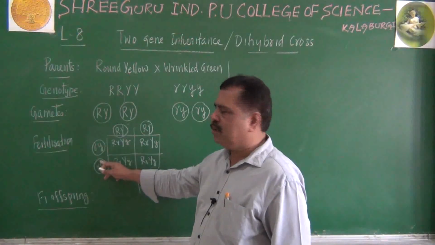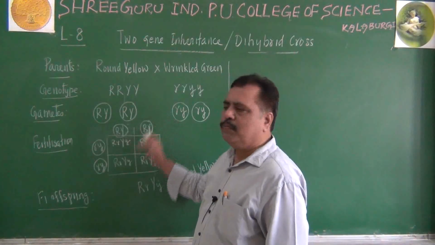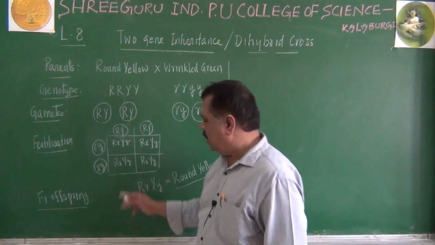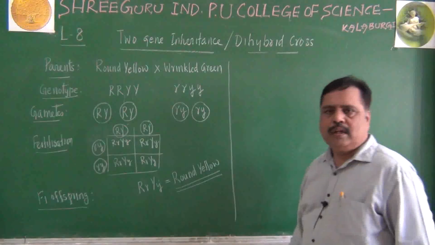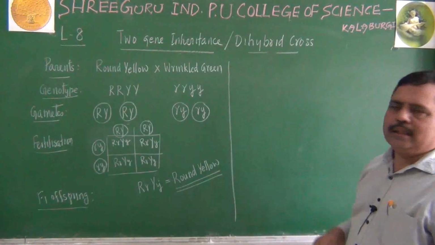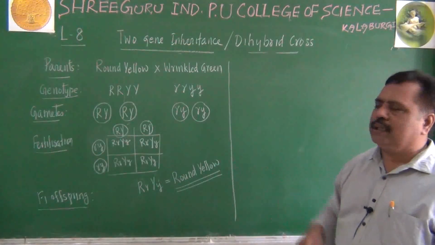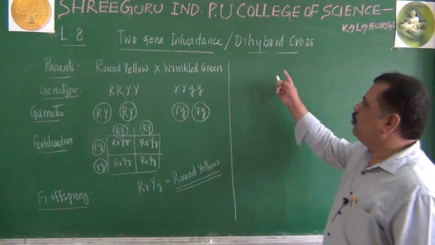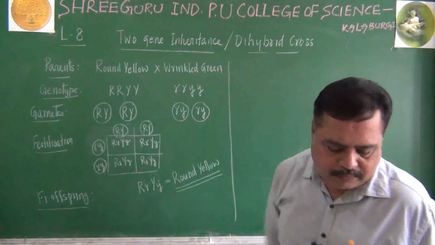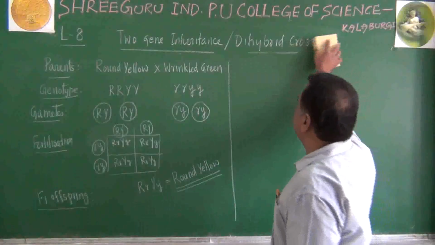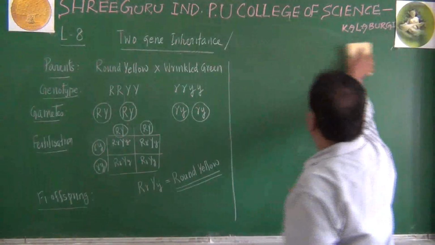Now fertilization means there is a random fusion of all these characters. All the offsprings produced here are round yellow. Shall we go for second generation? This is the first generation F1 offspring. Let me go for second generation. For that, what are the parents we are taking? Let us see here. Let me rub this one just to remember the point.